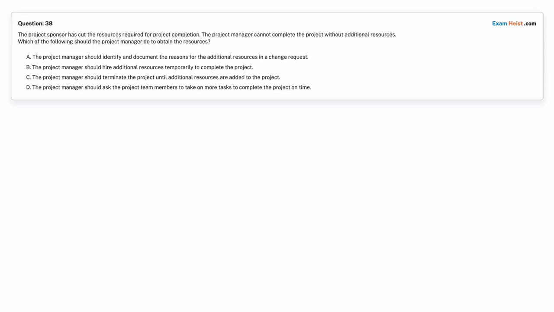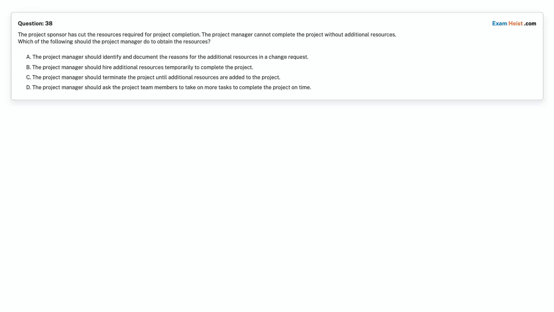CPI. Question 38. The project sponsor has cut the resources required for project completion. The project manager cannot complete the project without additional resources. Which of the following should the project manager do to obtain the resources?